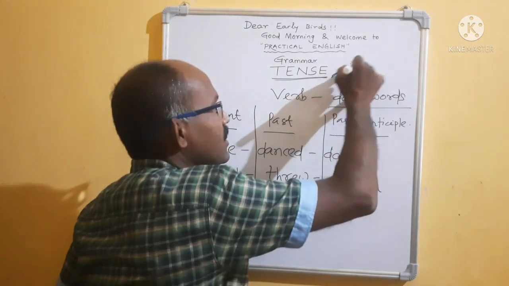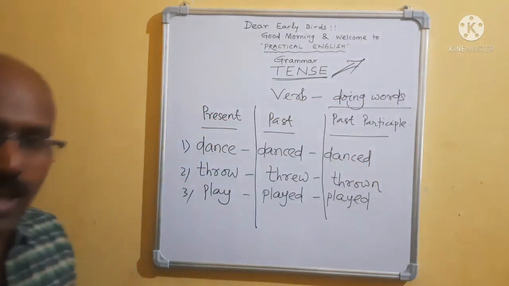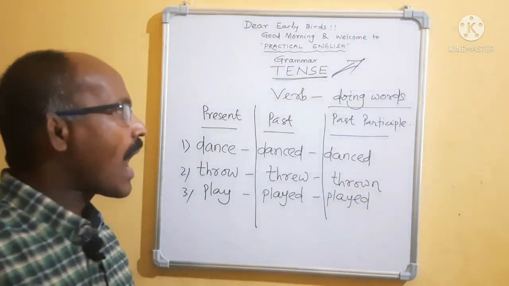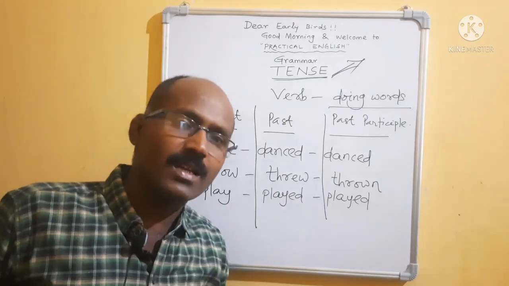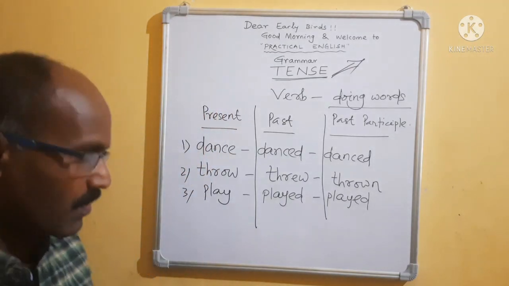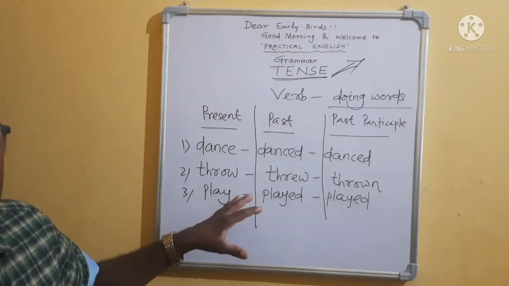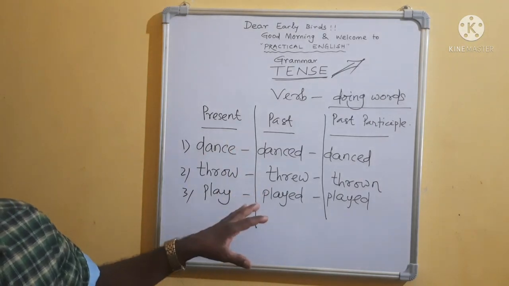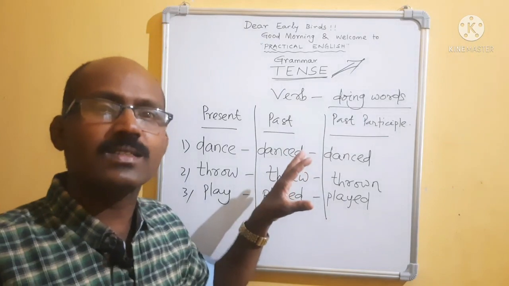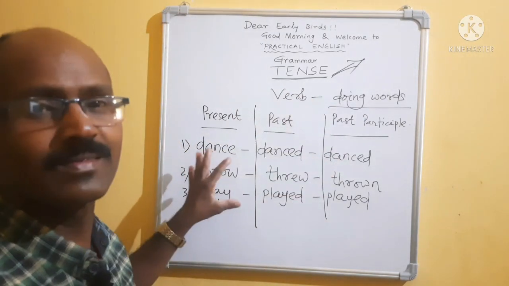Our main point is tense. Now can you tell me how many kinds of tenses are there? From these examples, did you understand anything? Can you tell me how many types of tenses are there from these?